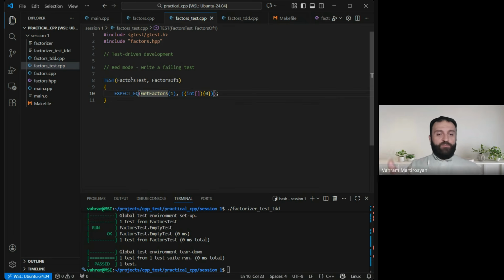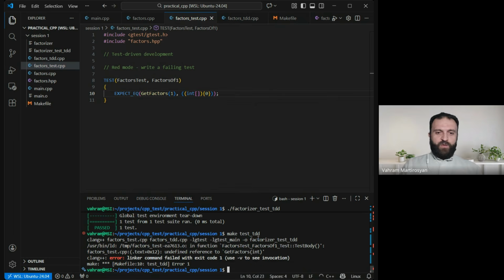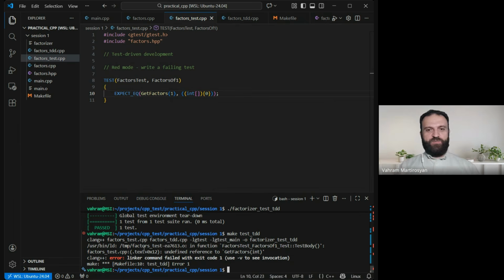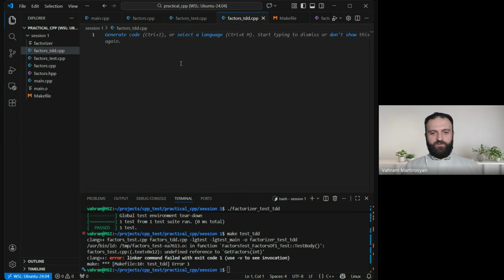Now we don't have the red things on the screen. So let's compile and see if everything is smooth. Well, it is not. Now we have something red, right? So the error message is red, and this status is also red. So yeah, we are still in the red phase, which means now the linker is complaining. Well, of course, the linker would complain because there's no function. It is just empty. It is missing.